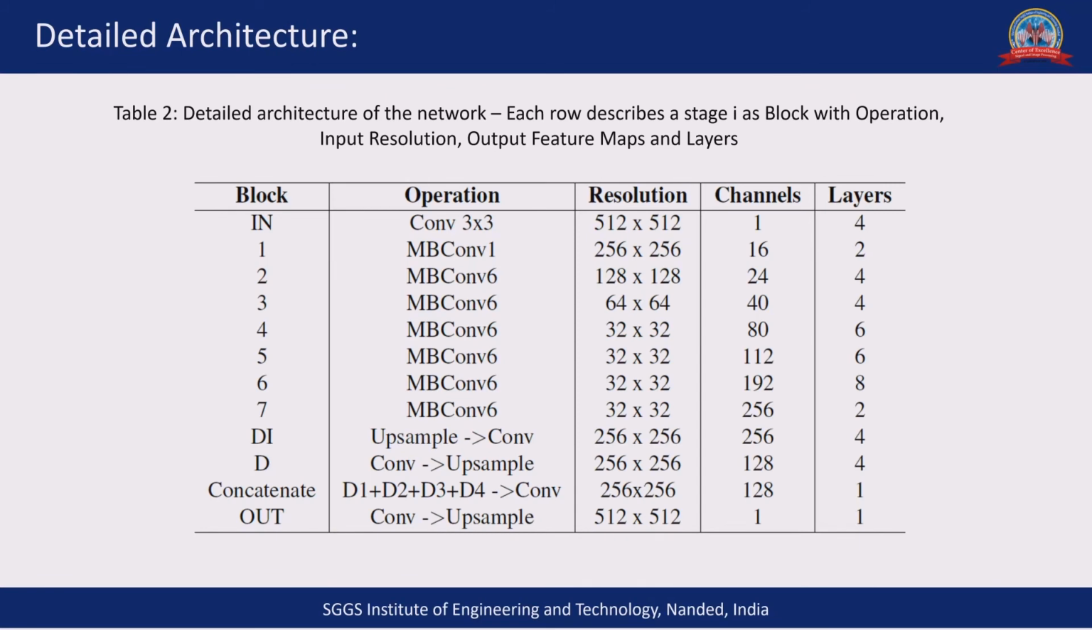This is the detailed architecture of our network, where each row describes a stage or block, the operation carried out at that block, the input resolution, the number of output feature maps, and also the number of layers present.